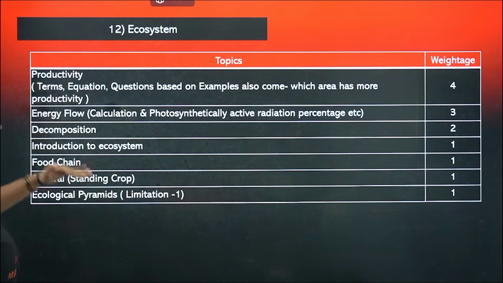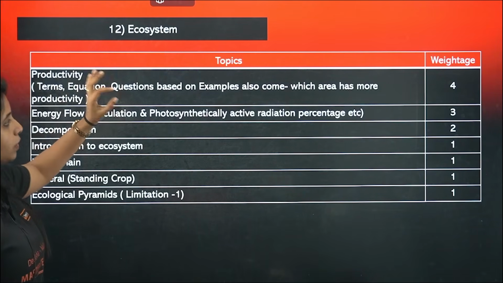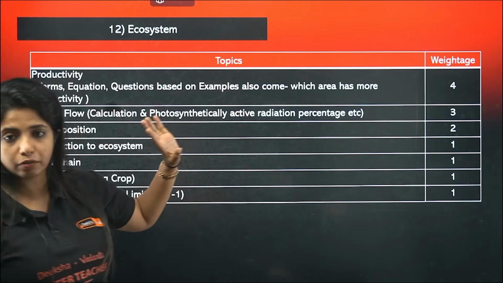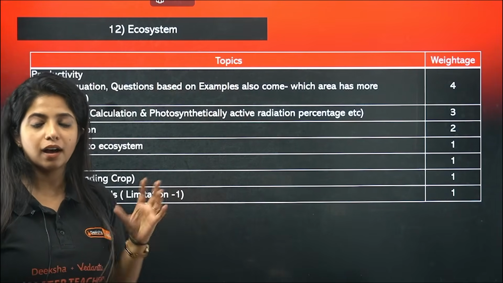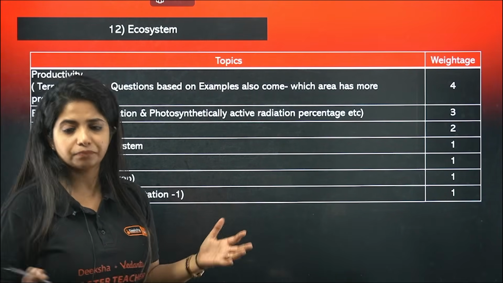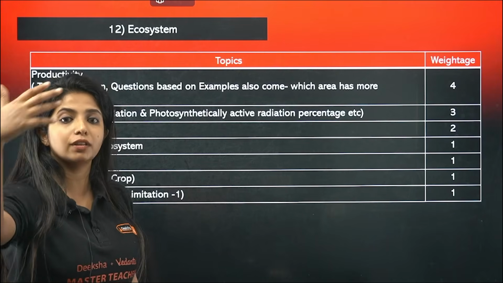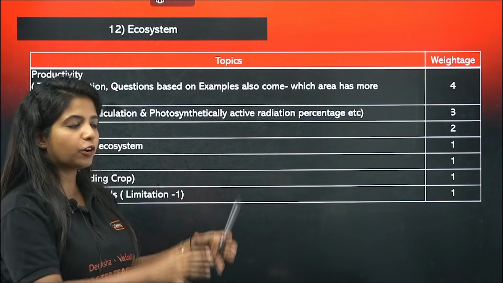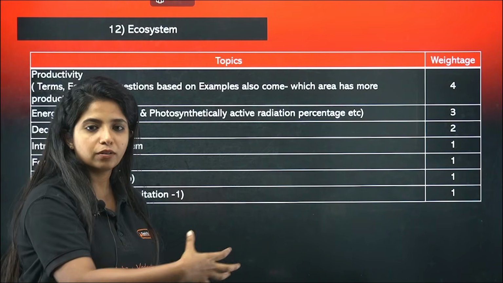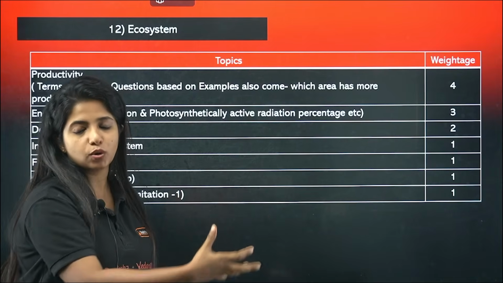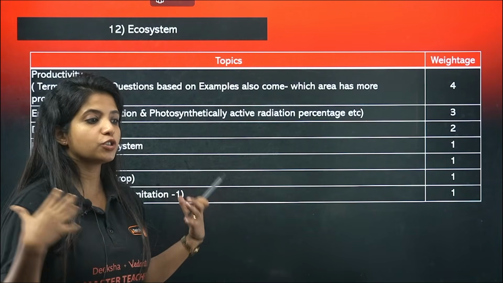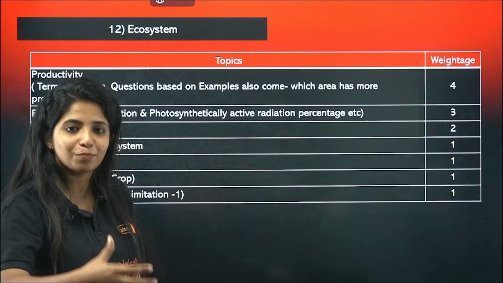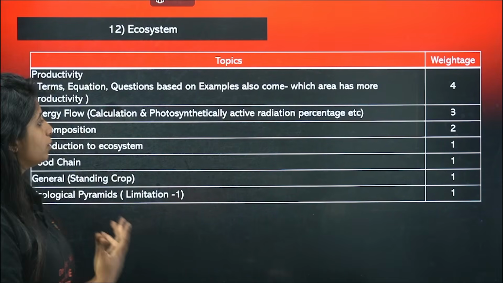Ecosystem, again, these are the topics which are there. Productivity is where most of the questions have come from, 4 questions. Different types of productivity. The equation GPP minus R equals what? NPP. What is the thing available for the next organism? What do you call the rate of formation of biological biomass? So basically it is productivity. If you talk about the rate of production of biomass by photosynthesis, it is GPP. So small term differences are there, go through it.